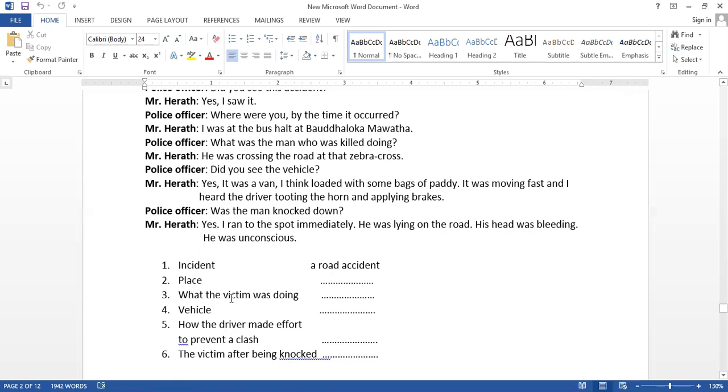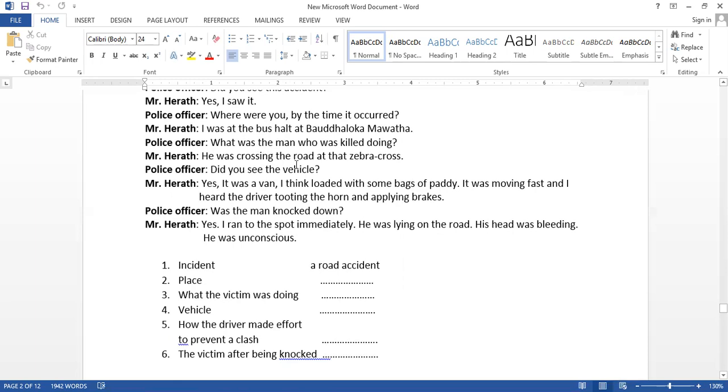What the victim was doing, what was he doing? Now we have past continuous, was doing. He was crossing the road. What was the man who was killed doing?